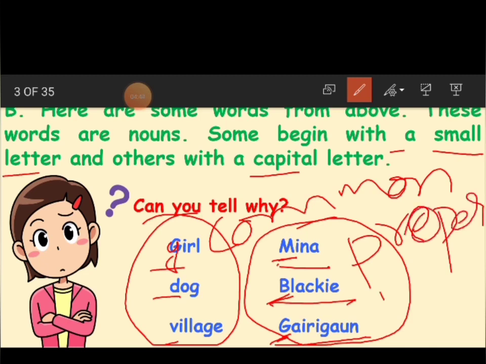If the person, animal, place or thing is common, we call it a common noun. If we call the common noun by name, then we call it a proper noun, and proper nouns must always begin with a capital letter. We will write our names with a capital letter only. The first letter of the name will always start with a capital letter. Yes or no, children? Clear?